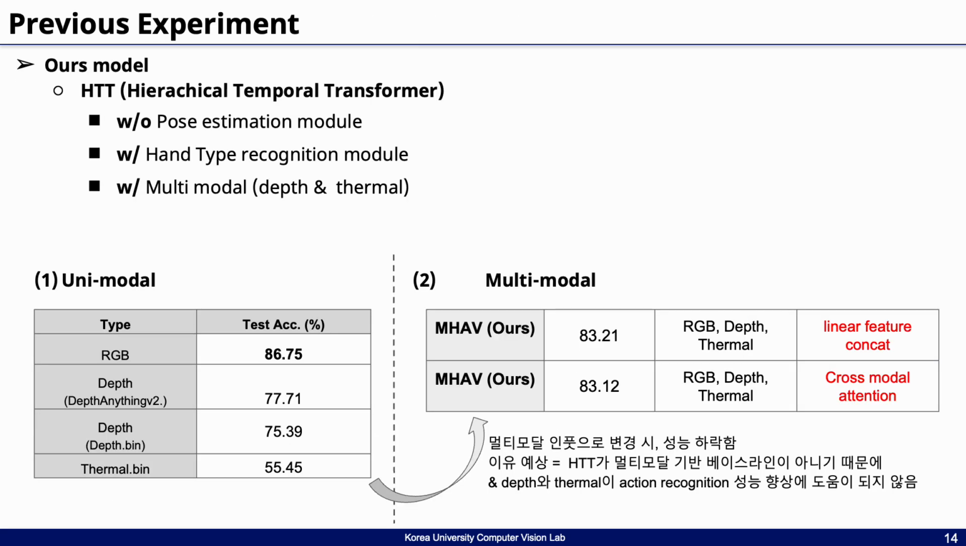This slide presents a summary of our experimental results in the form of a performance table. We observed that using RGB input alone yielded the highest accuracy at 86.75%. On the other hand, using depth or thermal inputs individually resulted in a significant drop in performance. Furthermore, even in the multimodal fusion experiments combining RGB, depth, and thermal, performance decreased when applying simple feature concatenation or cross-modal attention fusion methods.